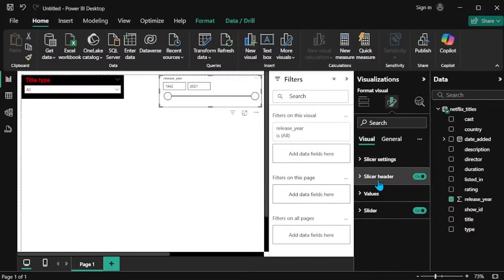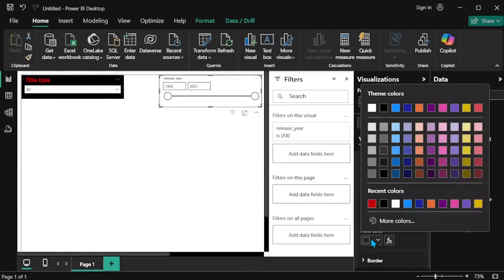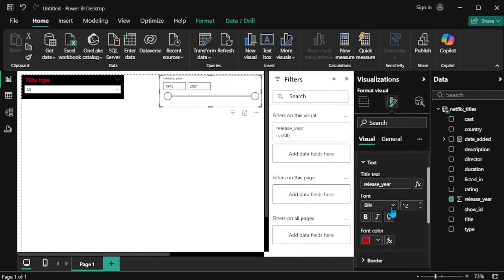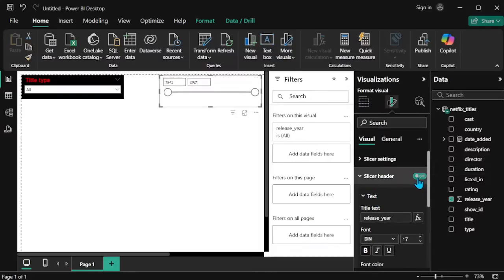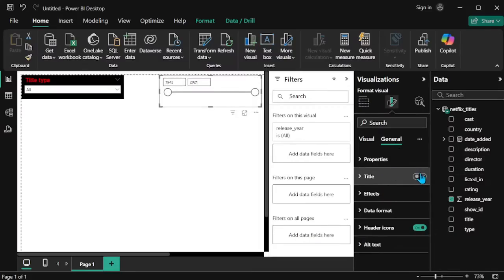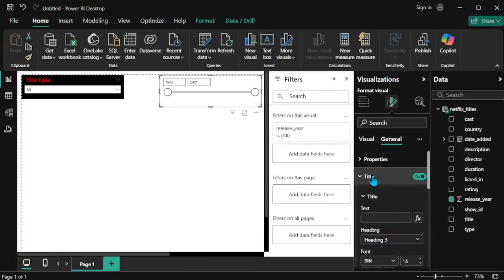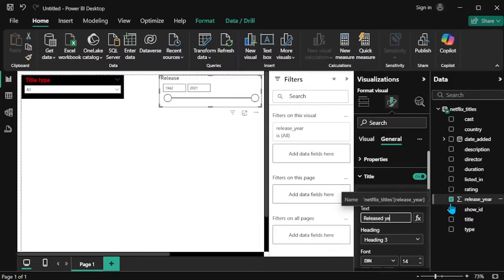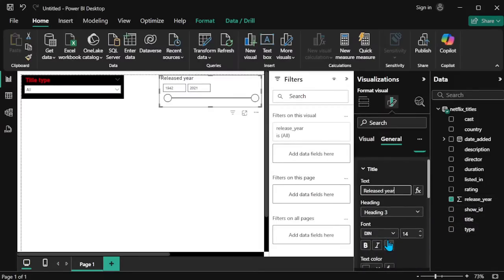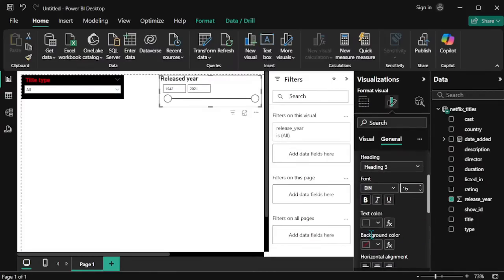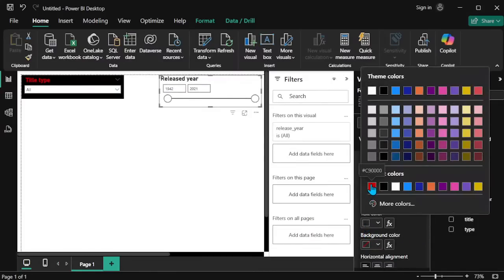So next we are going to slicer header and changing the color of this font to red, and increasing the size of this text. Okay, so once I turn off this header, I'm going to the general title. It looks good, and adjusting the size of this one. Okay, released year, that is my title. So now I can give the bold format and increase the size to 16 and the text color as red.